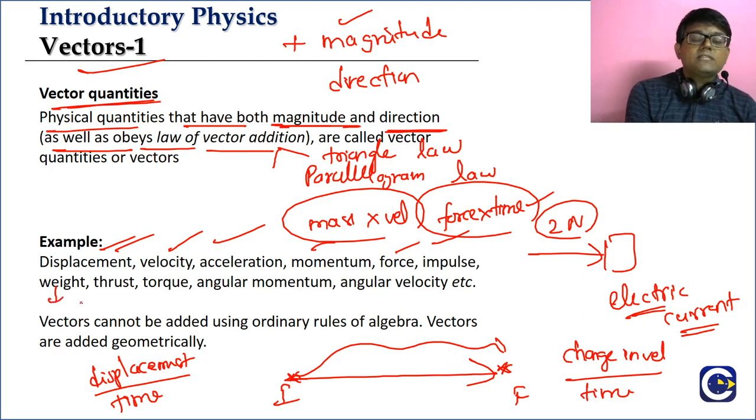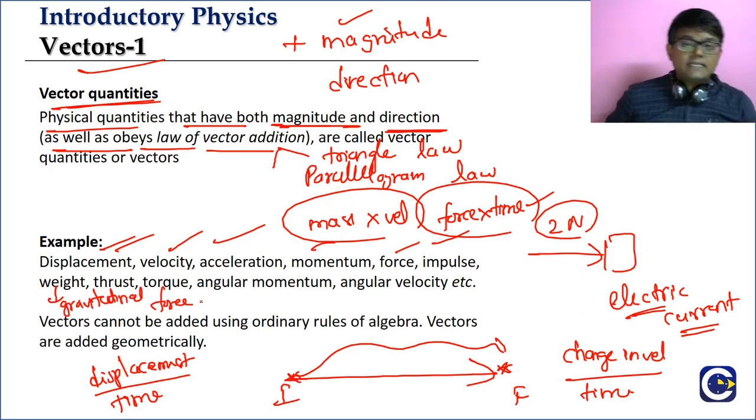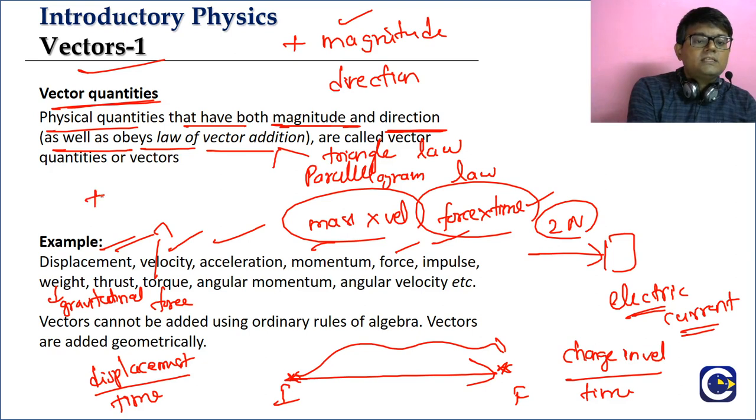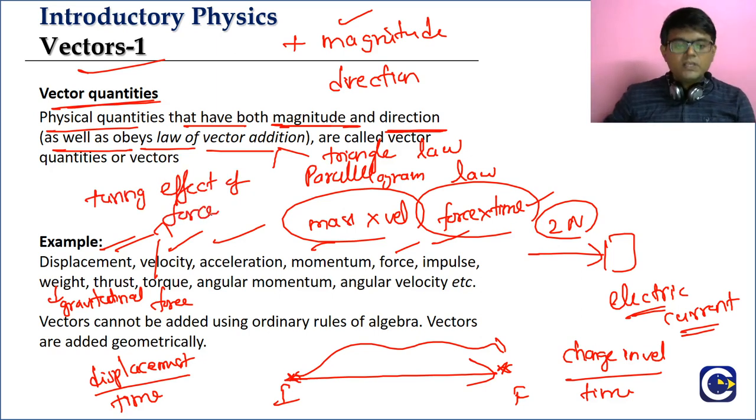Then we have weight. What is weight? The gravitational force acting on an object. We know gravitational force is always acting downwards. That is a force only. Thrust is also force. Then we have torque. We will learn about torque in rotational motion. Torque is commonly called the turning effect of force. We will learn a little bit more about it in that chapter. We'll come to that later.